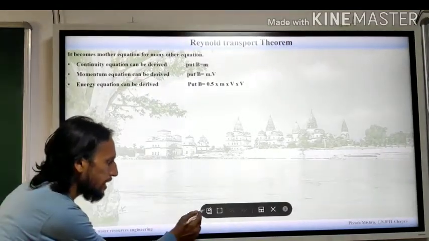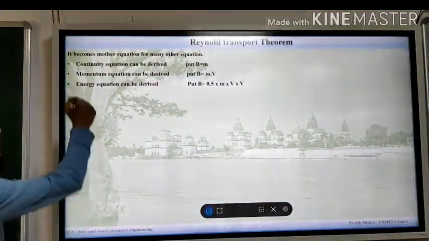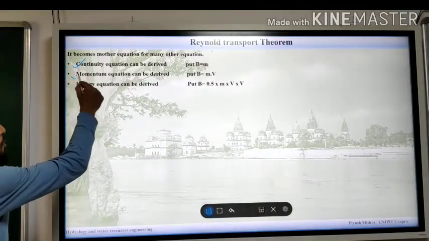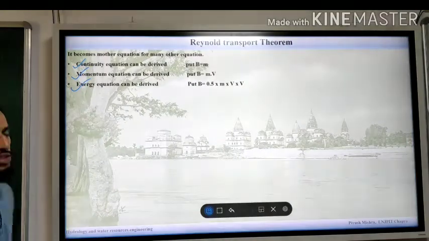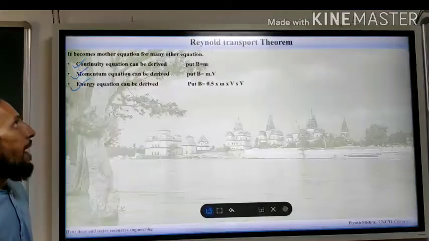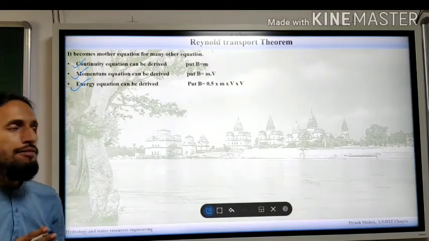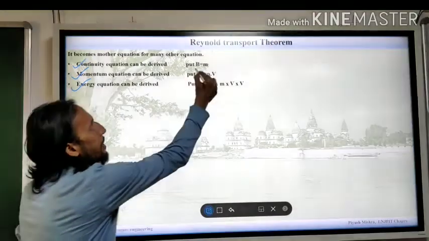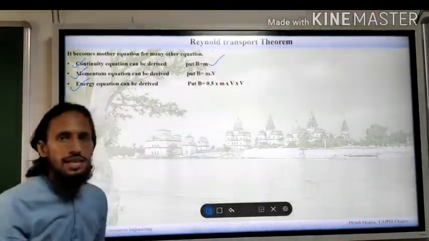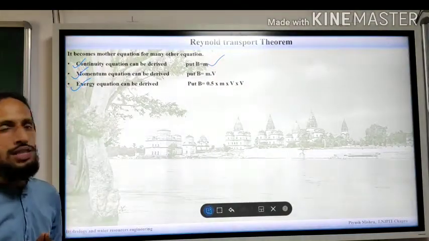In hydrology, there are three very important equations: continuity equation, momentum equation and energy equation. These three equations can be derived by Reynolds transport theorem. How will you derive them? You put B equal to mass and you will be able to derive the continuity equation.